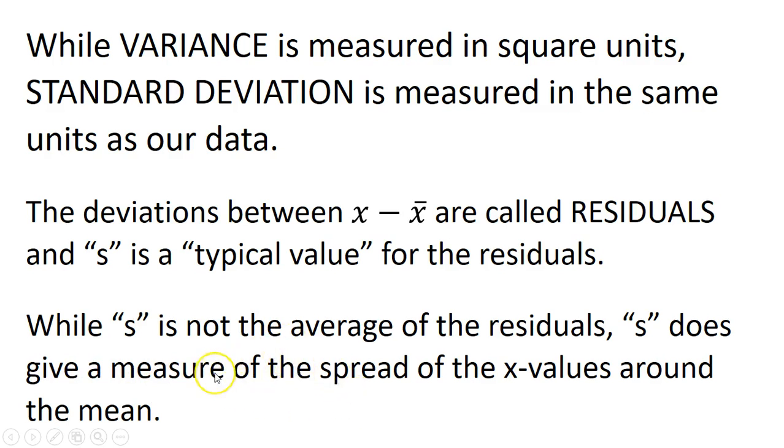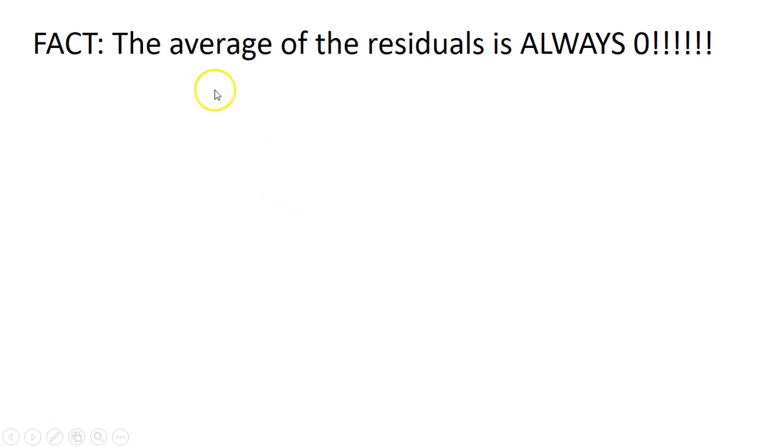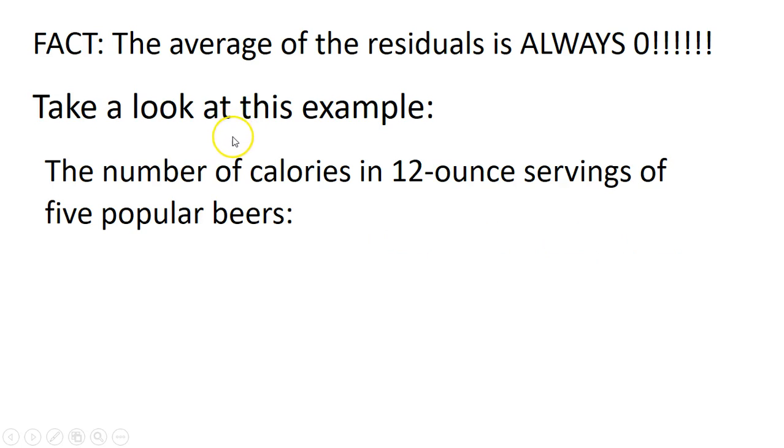Okay, it gives you a measure of the spread around the mean. All right, fact: the average of the residuals is always going to be 0. Okay, the average of those residuals that you get is always 0. If you take all the residuals together when you subtract them, and then you average that out, you will get 0. So take a look at this example.